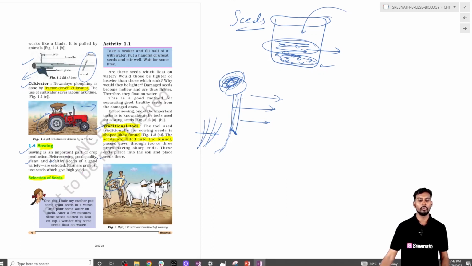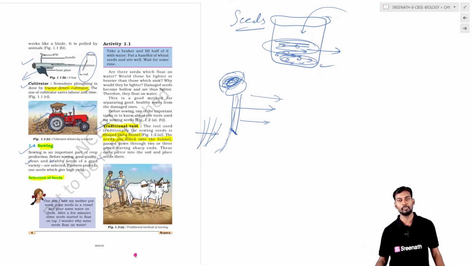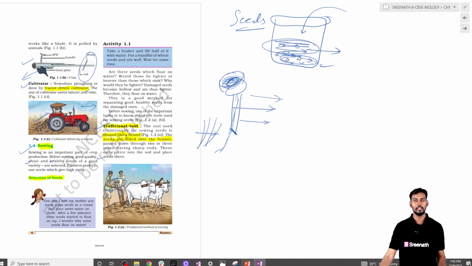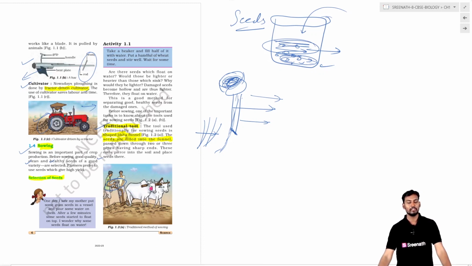Coming to sowing: whatever plants you want to cultivate will be supplied in the form of seeds. These seeds are the starting material for the crops, and the plantation goes on in the later stages of the process. In this we will basically have the traditional method.